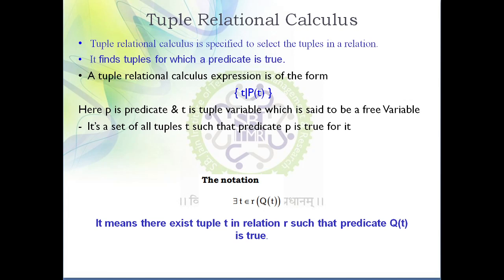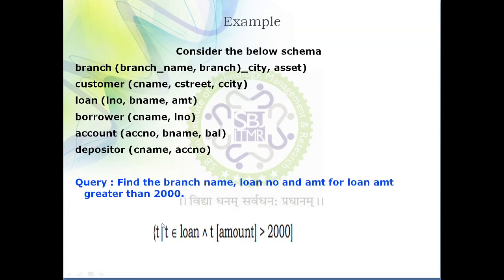So in short, you need to remember whenever you need to fetch a row from the table, at that time you can make use of tuple relational calculus, and it makes use of a tuple variable. Okay, so let's take a simple example. Just consider this is a schema given to you. What is a schema? Schema represents the overall structure of a table. Schema consists of two things. One is a table name along with the attribute names. So that's why we consider this as a schema.